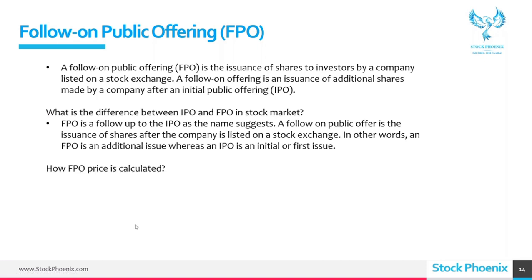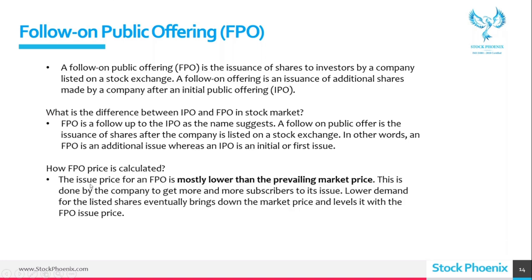Okay. How is FPO calculated? The issue price for an FPO is mostly, as I told you, lower than the prevailing market price. So whatever the current market price is, they will mostly release below that. It doesn't mean that they will always release like that. Sometimes it will be above the current market price, sometimes below it. Majority of the time it will be below. This is done by the company to get more and more subscribers to its issue. Lower demand for the listed shares eventually brings down the market price and levels it with the FPO issue price.